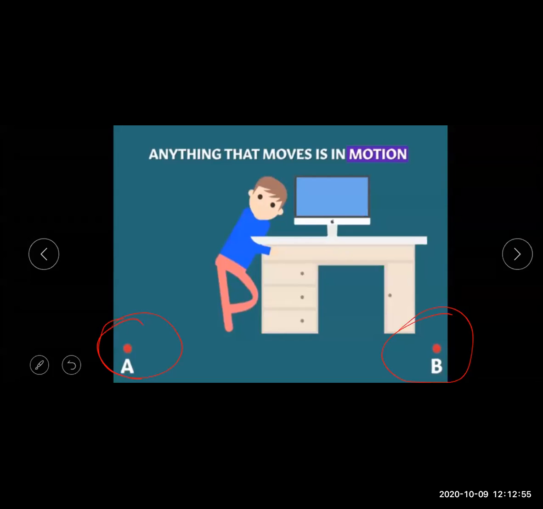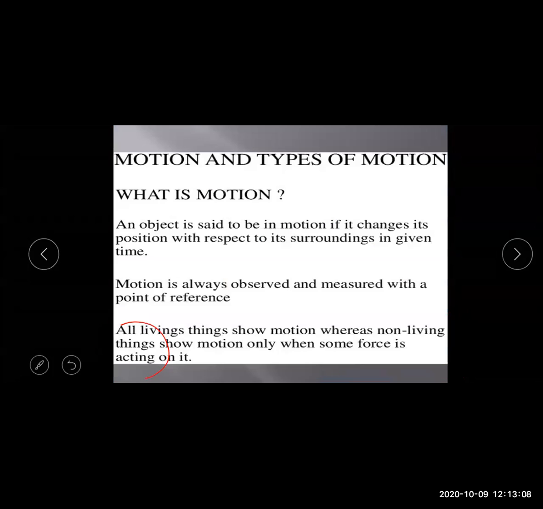So here what is moving? The table has been shifted by the boy from place A towards place B. So anything that moves from one place to another is known as motion.